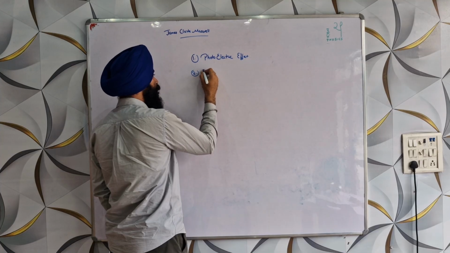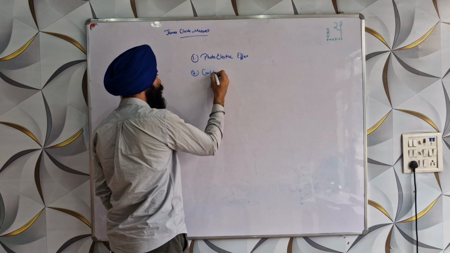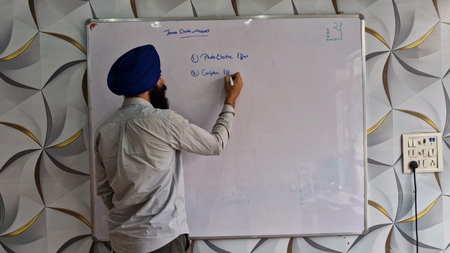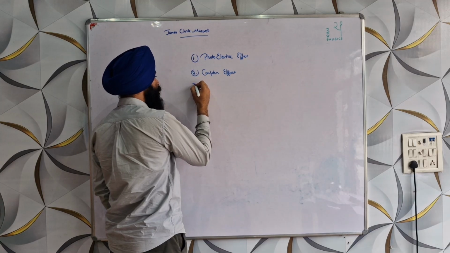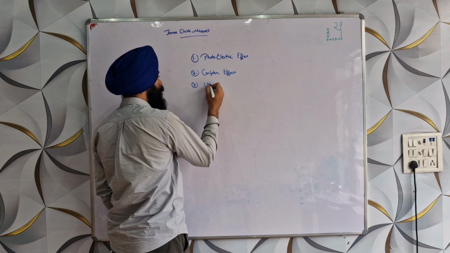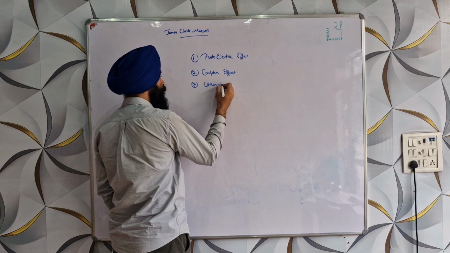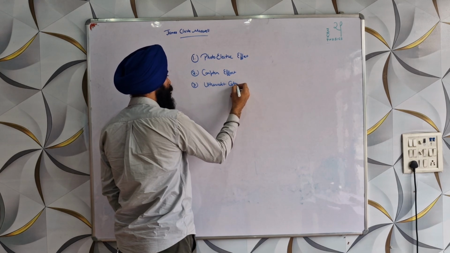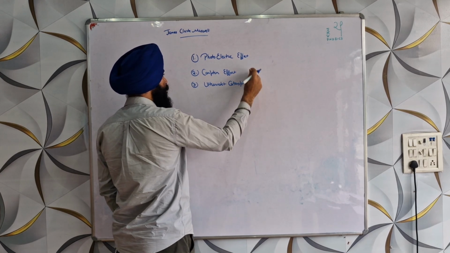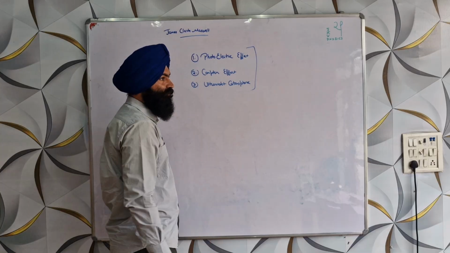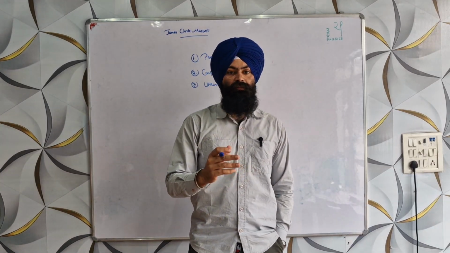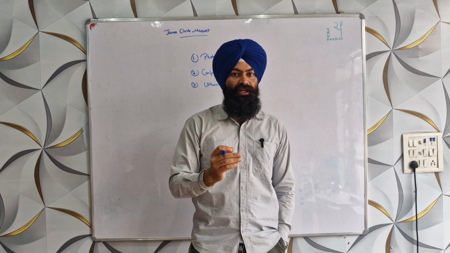Second was the Compton effect, and third was the ultraviolet catastrophe. So these three light experiments could not be explained by the wave theory of light.